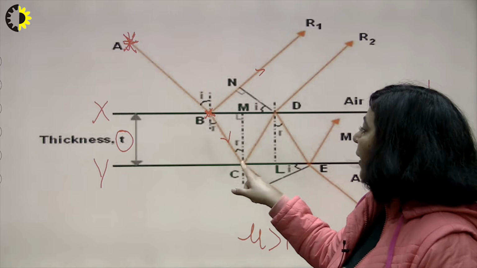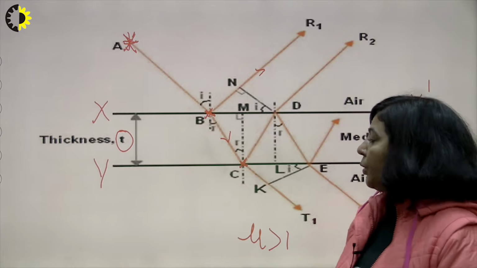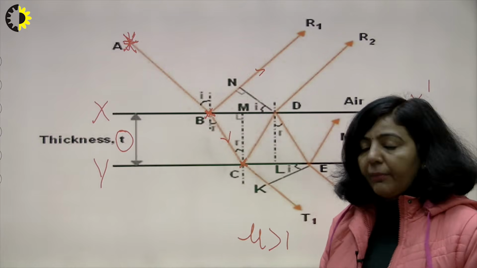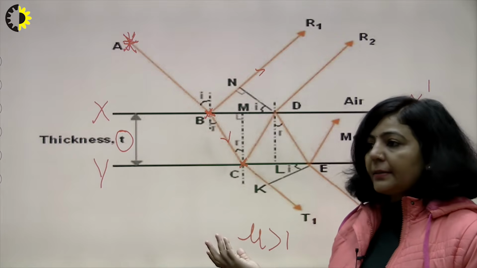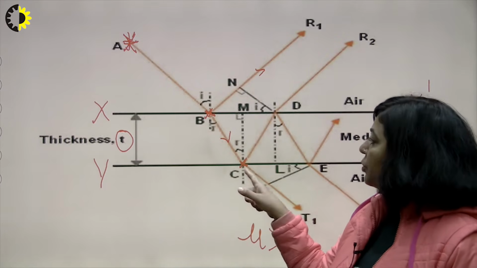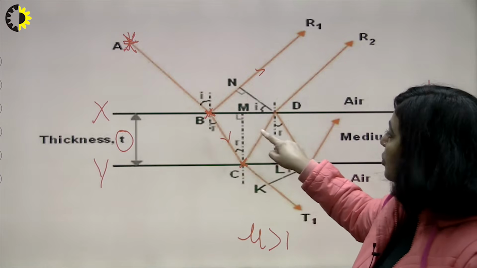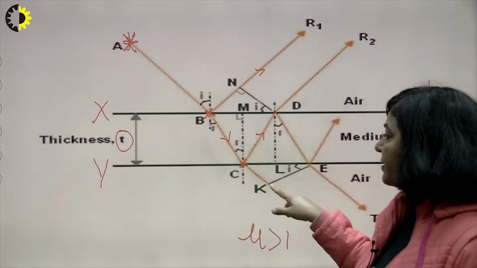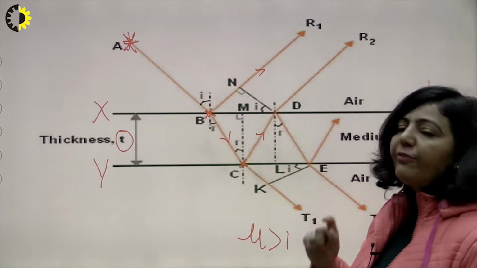Now over this point C, since again you are having an interface of two mediums, you are having this thin film of refractive index mu, and along this direction you are having air as the medium. So again at this particular position, some part of the light will be reflected. So this one is the reflected portion and some will be transmitted. So this is the transmitted part and this one is the reflected part.